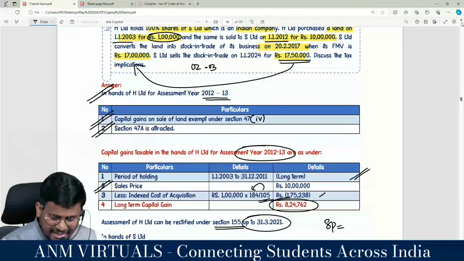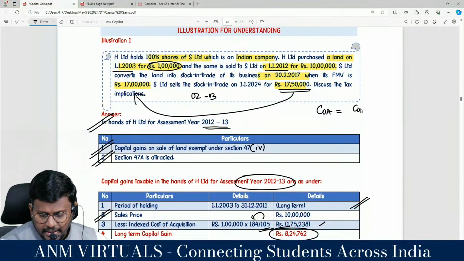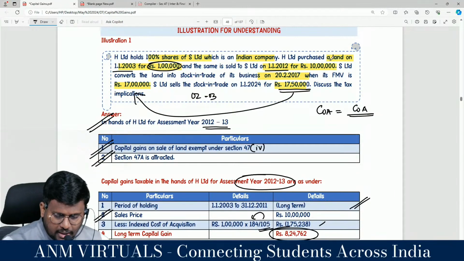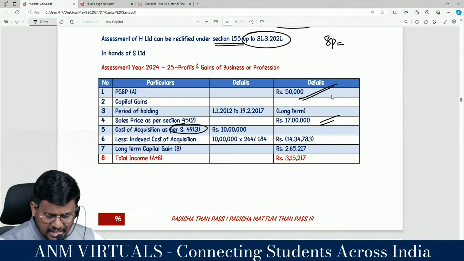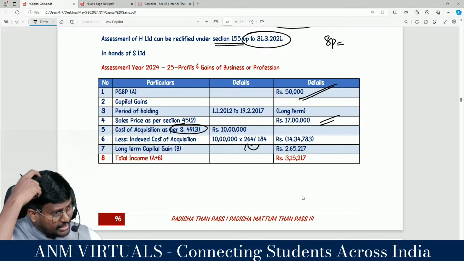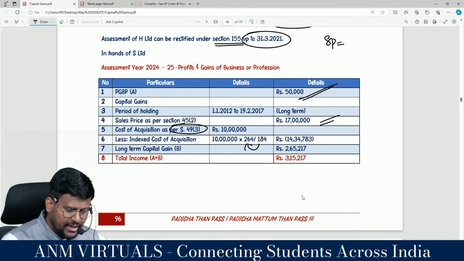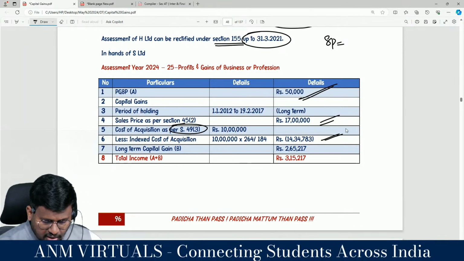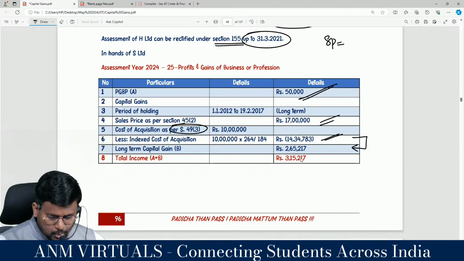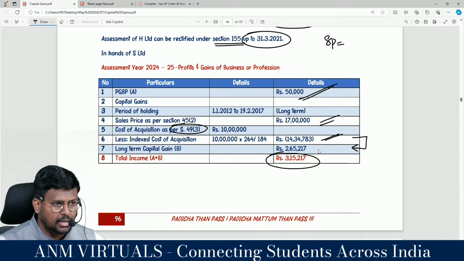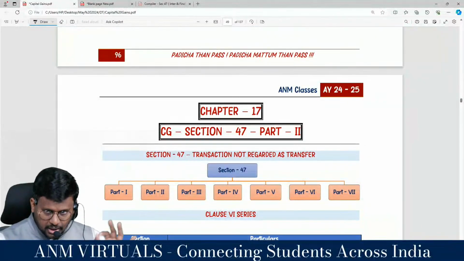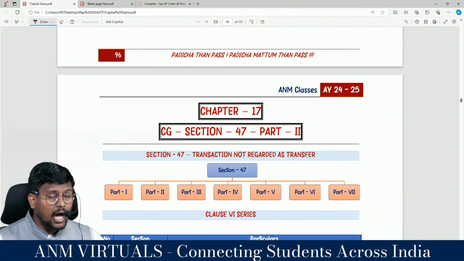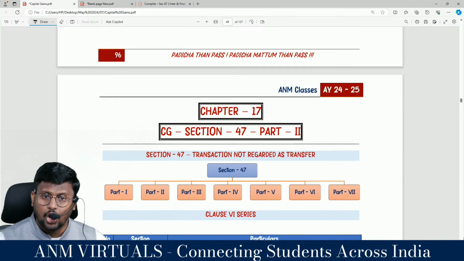Correct? Yes sir. Actually, how much did the subsidiary company pay to buy it? 10 lakhs. So that 10 lakhs can be adopted as the cost. Sir, since this asset is a long term capital asset, my dear lovable students, you can take the indexation. 10 lakhs divided by N84 into 264 comes to 14,34,783. You will be getting long term capital gain, and total income taxable in the hands of the subsidiary company will be PGBP plus capital gain, which comes to 3,15,217. With this we can say that we are through with part number 1 of 47.